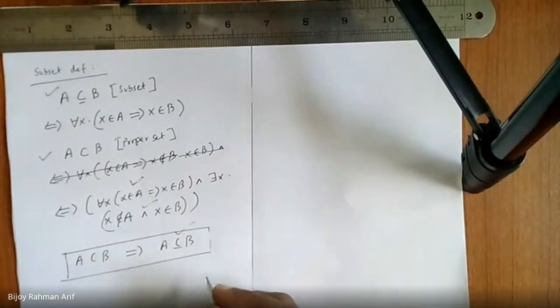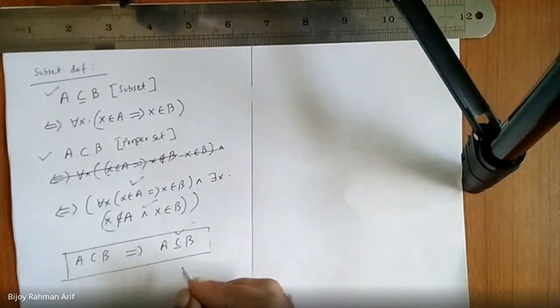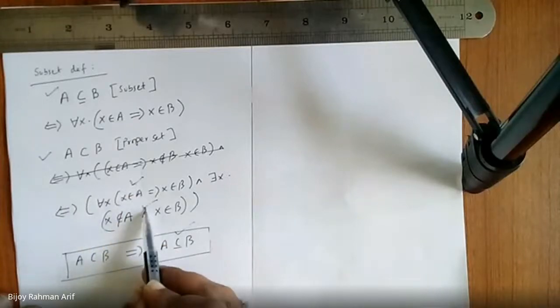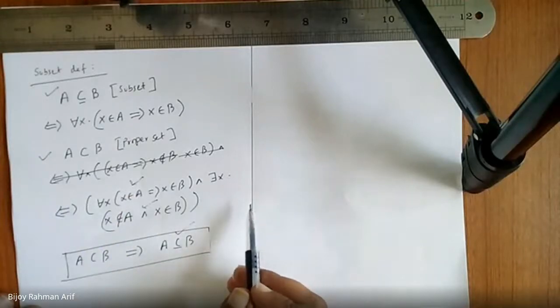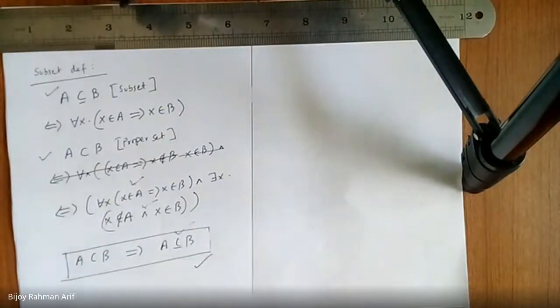So it is true. But the other way around is not true, because it might happen that this one is true and this one is false. So the whole right hand side is false, but the left hand side would become true because this one is true. So this is the case. Do you agree with me or not?